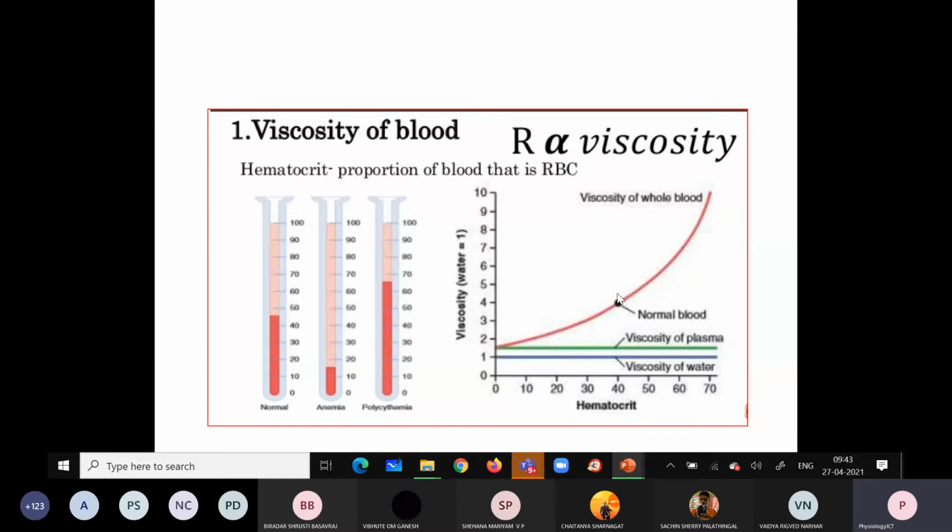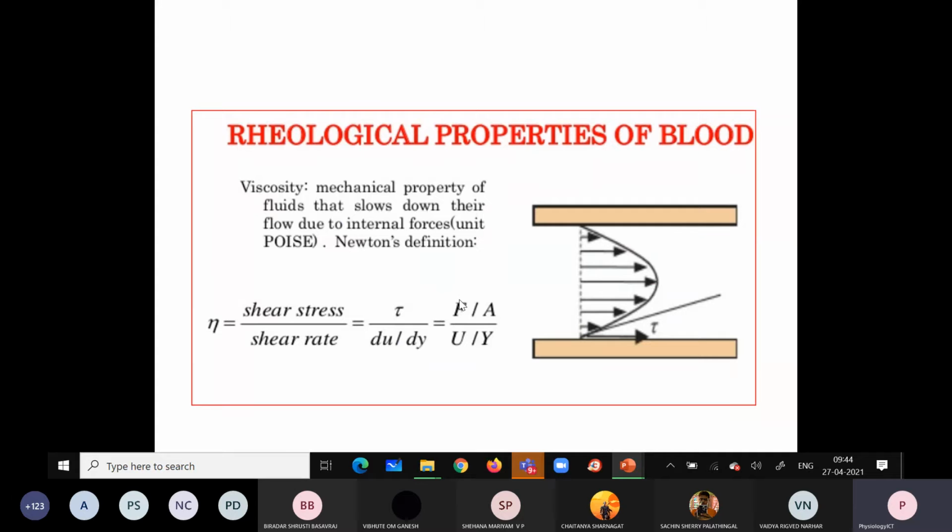So when the hematocrit increases above normal, then the viscosity also increases. This viscosity will be increasing the resistance to the blood flow. The resistance is directly proportional to the viscosity. Again, this viscosity depends on the hematocrit. Okay, so now other factors.